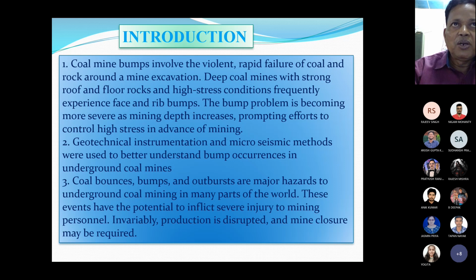The bump problem is becoming more severe as mining depth increases, prompting efforts to control high stress in advance of mining. Geotechnical instrumentation and microseismic methods were used to better understand bump occurrences in underground coal mines.